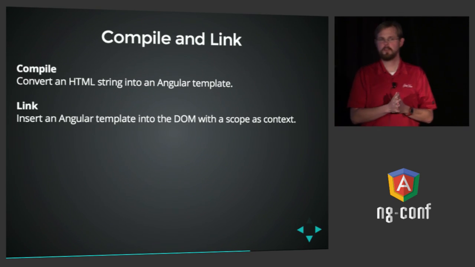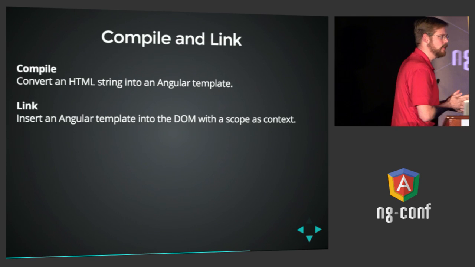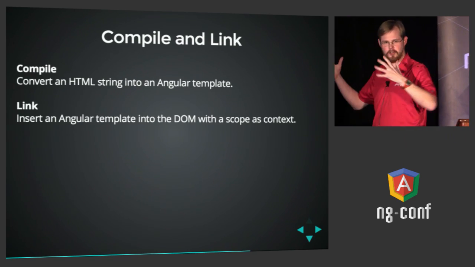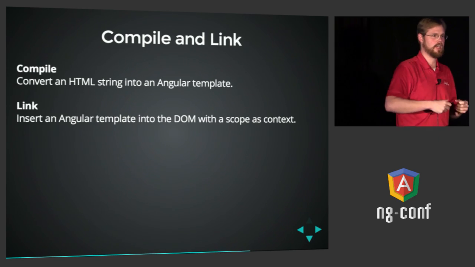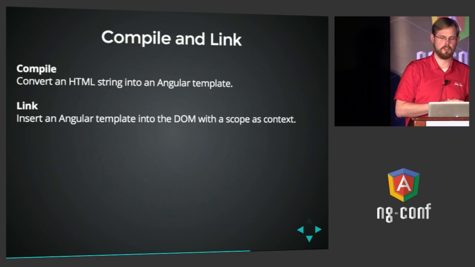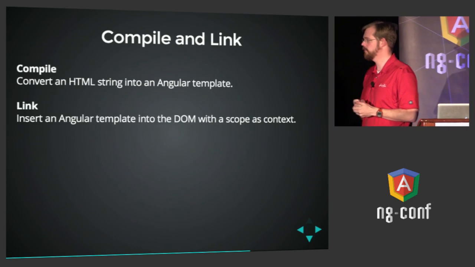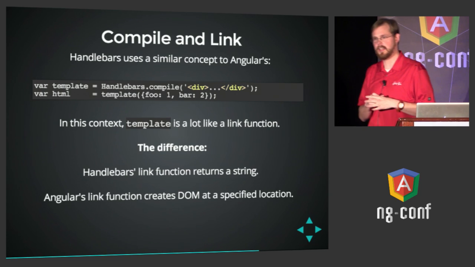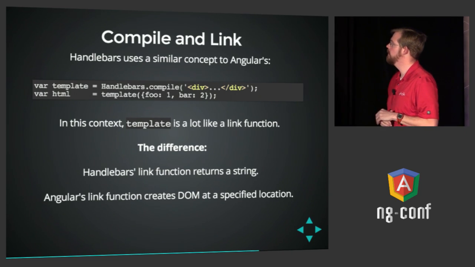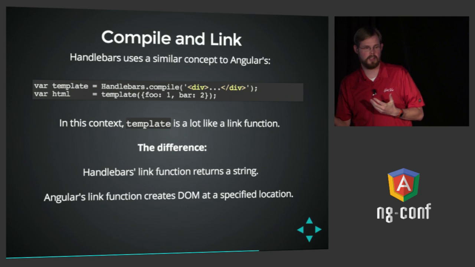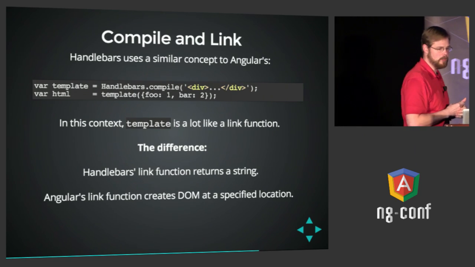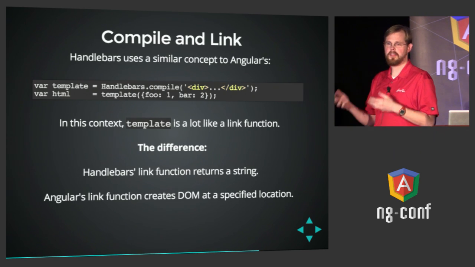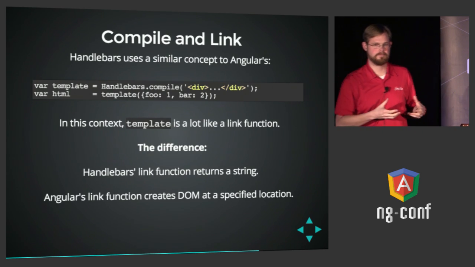Compiling and linking. At first when I saw these terms, I was like, why are we compiling and linking? And I come from a C++ background, and so to me, compiling is where you take your source code and compile it into an object file, and linking is when you take a bunch of object files and link them into a final executable. This is similar, but it's a little bit different. To introduce it, I think it's best to consider what other tools do, like Handlebars. Here's a Handlebars example. When Handlebars gets a template string, it compiles it, and what it returns is actually a function that you can call with context, and what that returns is a rendered HTML string.